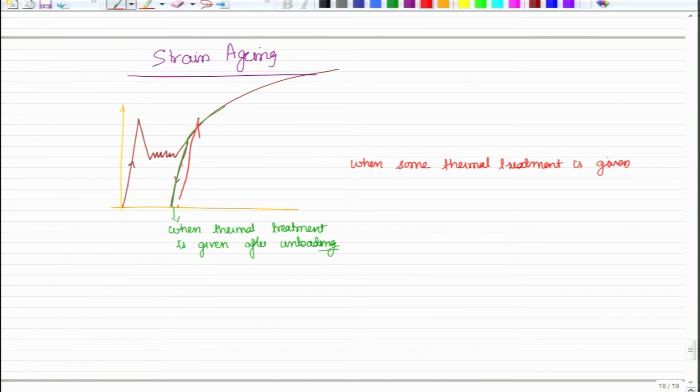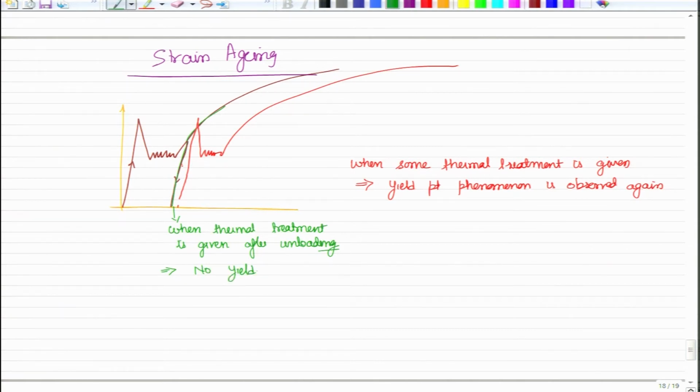So, this will again go back and start showing it implies yield point phenomena is observed again. Here, no yield point phenomena. So, this is something that you would expect and it is actually observed. So, this is called strain aging.